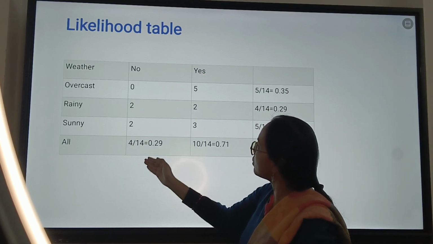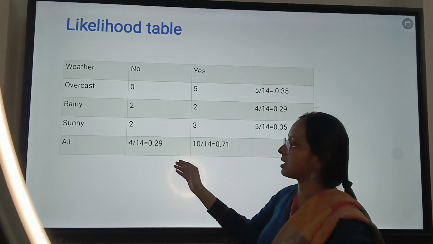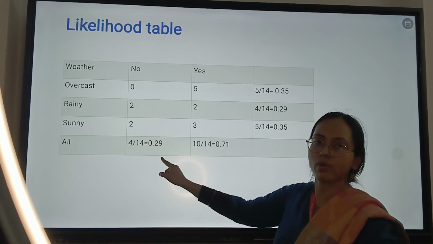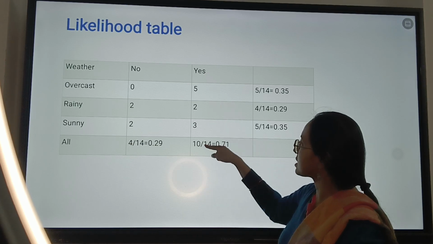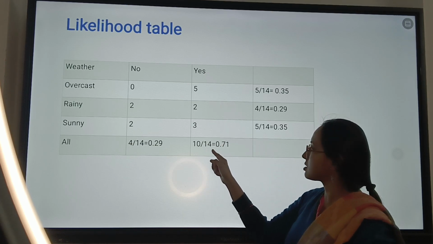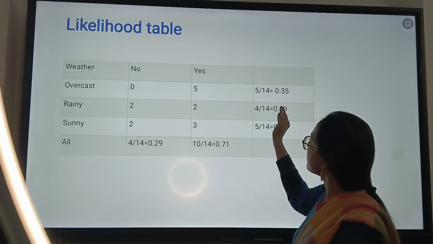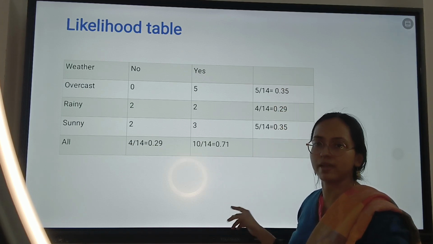Again for the entire no class and the yes class, you are considering 2 plus 2, 4, divided by 14, which gives you 0.29, and here it is 10 records which fall under the yes category, so 10 by 14 gives you 0.71. So all these values will be required later on when we apply the Bayes theorem.